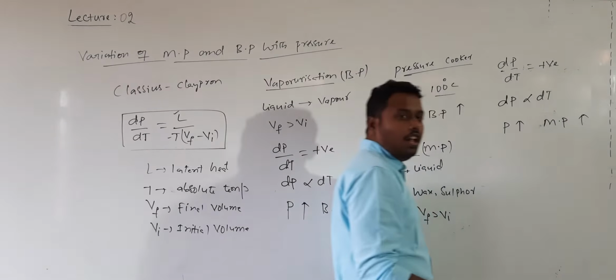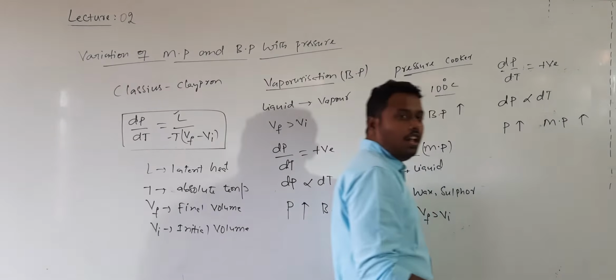When this value is negative, we can write dP directly proportional to minus dT. The minus sign indicates that with increasing pressure, the melting point value decreases. Are you getting it? Whenever you increase the pressure, the melting point value decreases.